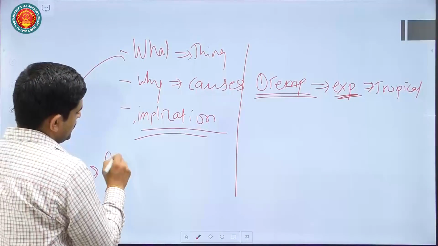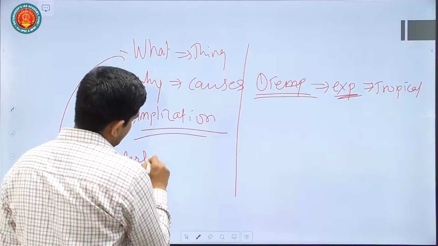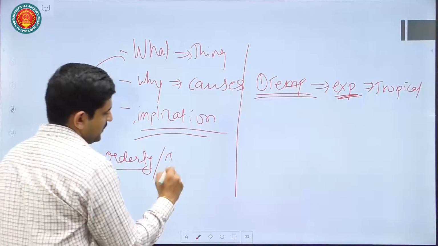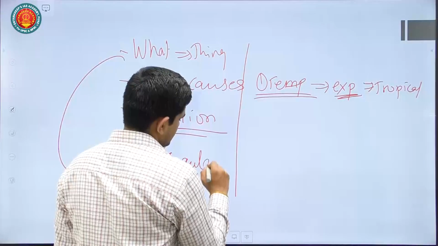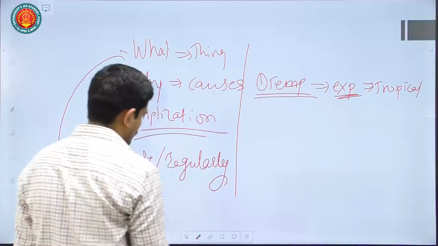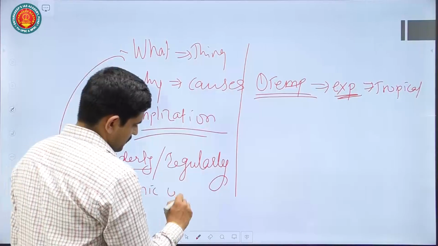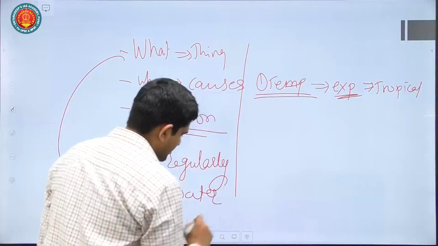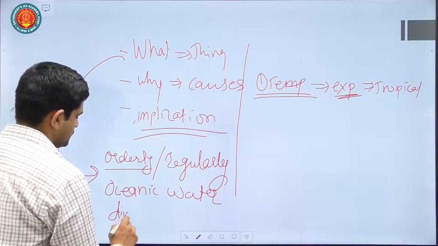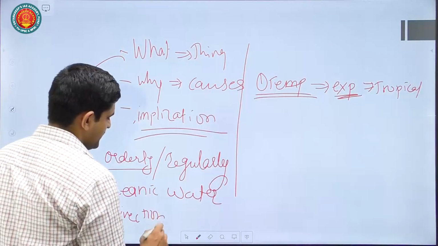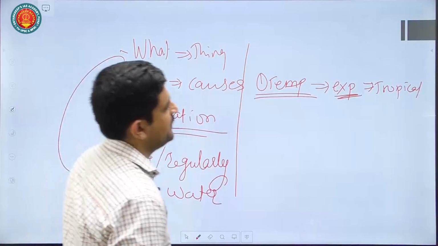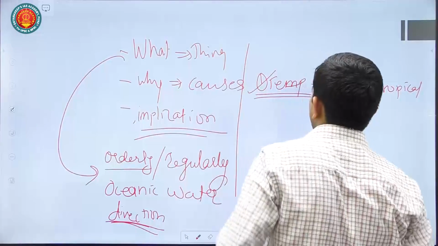So it's an orderly, regular and seasonal flow of oceanic water in a predetermined direction. Okay, so that basic definition you can mention, and then you can go on explaining how temperature impacts.